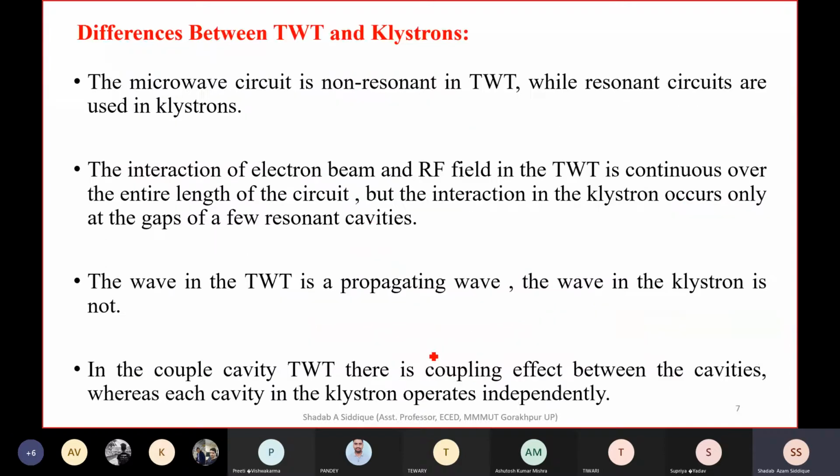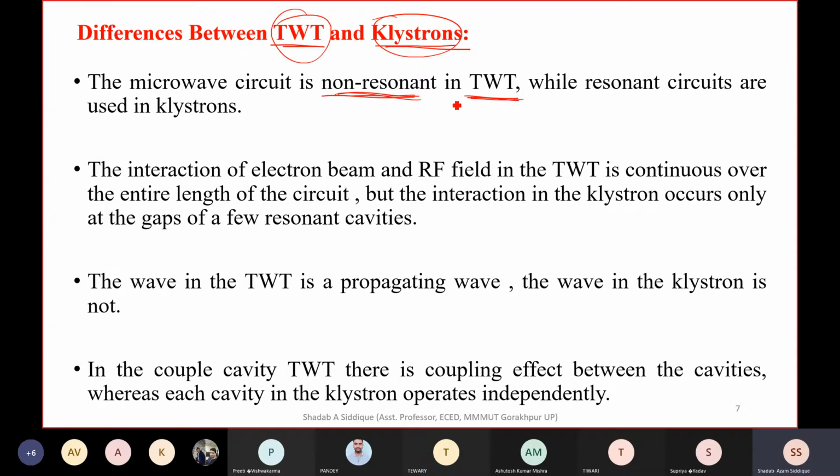Now these are a few differences between the TWT and the klystron. We have already seen the klystron, so it will be easy for us to analyze. The microwave circuit in a TWT is in non-resonant mode.